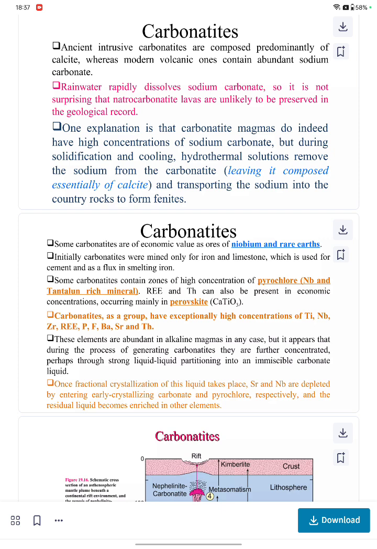have a high concentration of sodium carbonate, but during solidification on cooling, hydrothermal solutions remove the sodium from the carbonatite, leaving it essentially of calcite only, and transporting the sodium to the country rocks to form fenites.